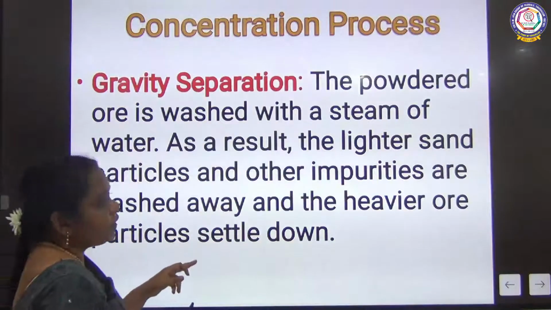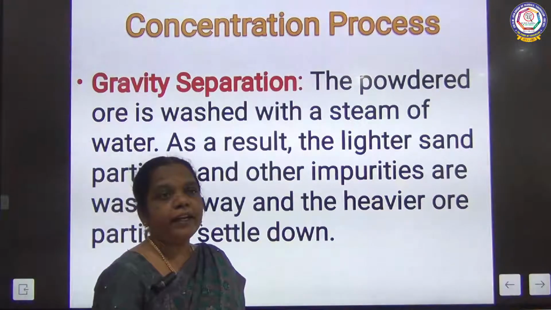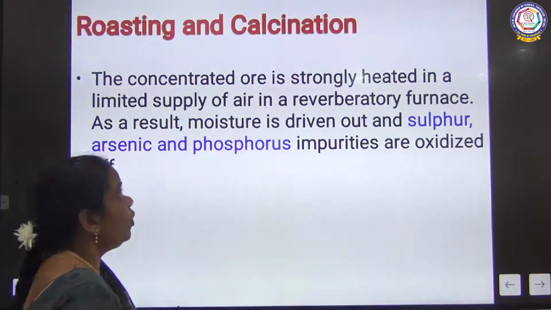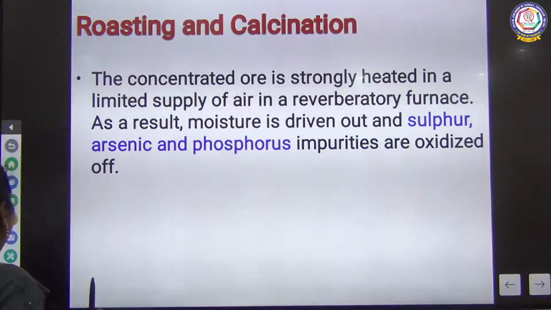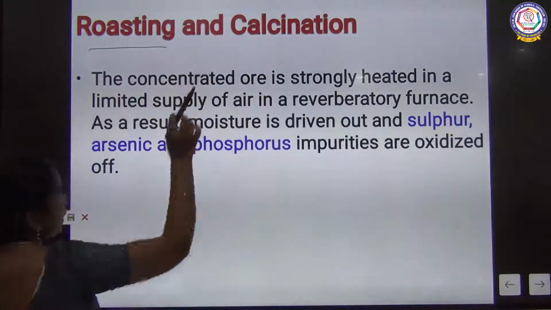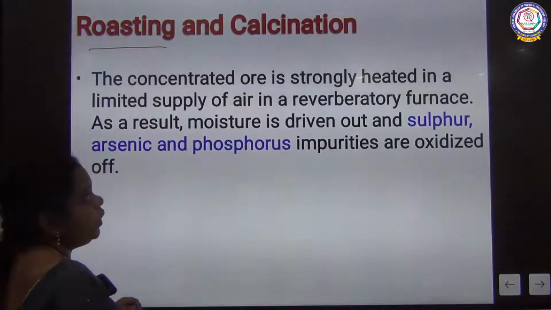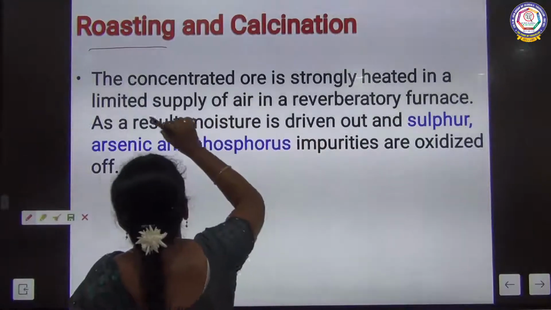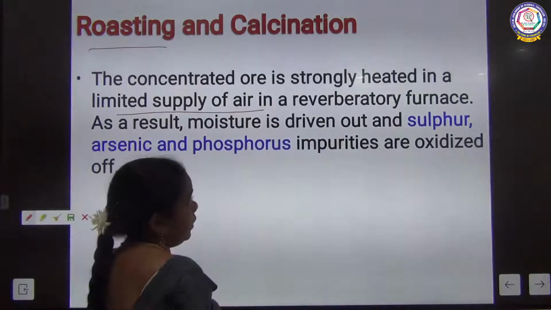During this process the ore becomes wet, and we want to remove the moisture. So again we subject the ore to high temperature, roasting and calcination, with a limited supply of air.